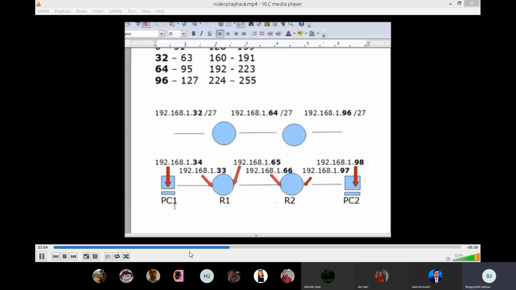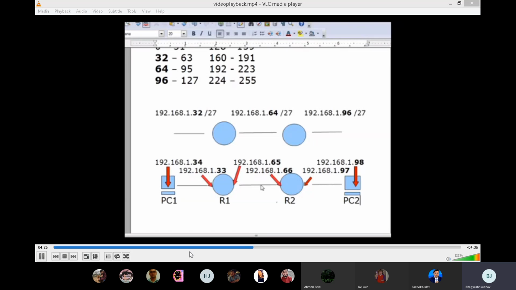In this first LAN over here, the 32 network, the first usable host will be 33, and router 1 will be that host on his fast Ethernet interface. So right there on the fast Ethernet interface, he'll be 33. The PC will occupy 34, the next usable host. So the PC will be 34, and the PC's gateway will be router 1's fast Ethernet interface 33. Then between the 2 routers, they're going to be in the 64 network.